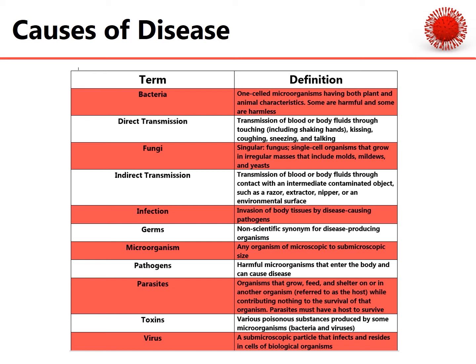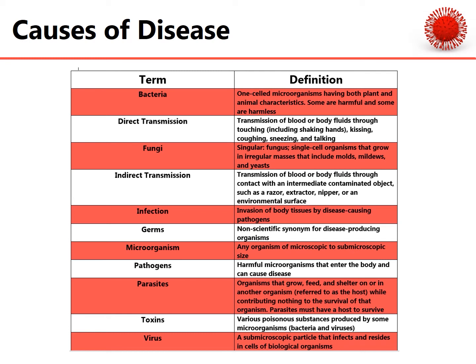Then we've got germs, a non-scientific synonym for disease-producing organisms. Then we have microorganism, any organism of microscopic or submicroscopic size, so relating to the size of it. Then pathogens, harmful microorganisms that enter the body and can cause disease. Then we have parasites, organisms that grow, feed, and shelter on another organism referred to as the host, while contributing nothing to the survival of that organism. Parasites must have a host to survive.